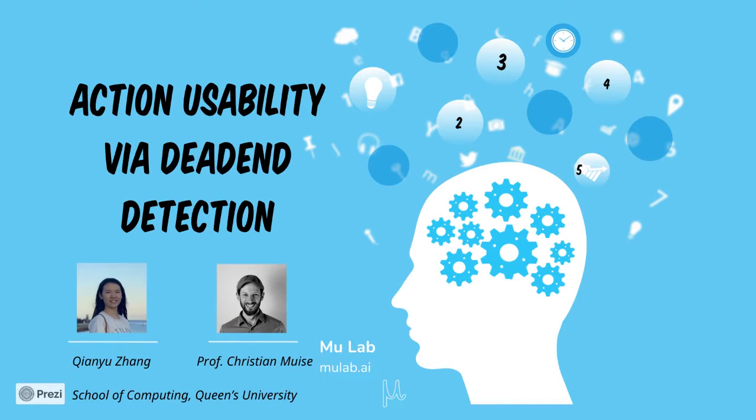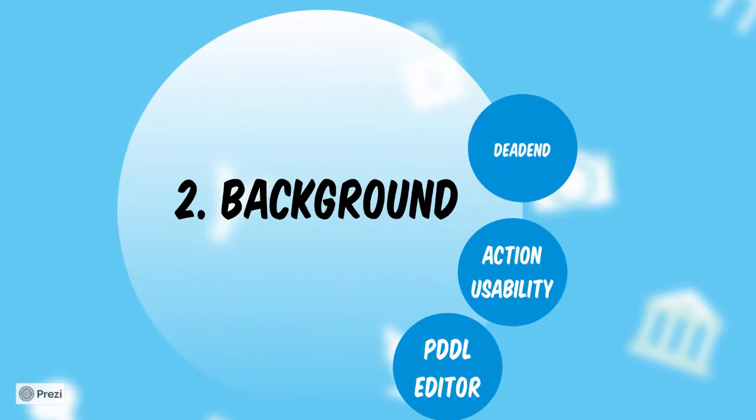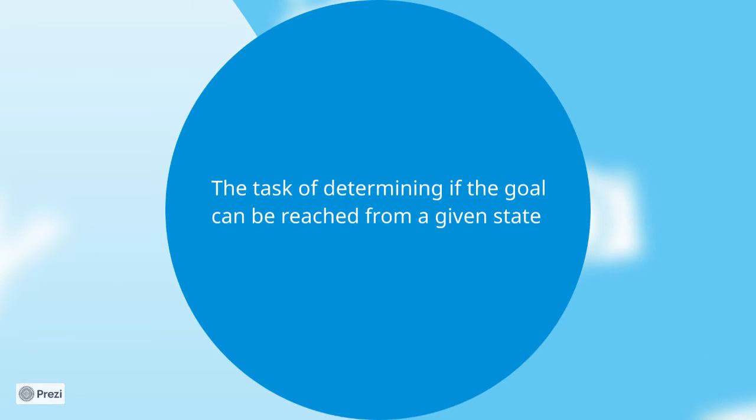Before digging into the reformulation of the problem to detect the unusable action, let's see some background knowledge. First, the deadend. We mentioned it in our title by deadend detection. Deadend is also called unusability. In the automated planning field, it is the task of determining if the goal can be reached from a given state. It indicates that there's no solution to the problem, which means not all goals are achievable.